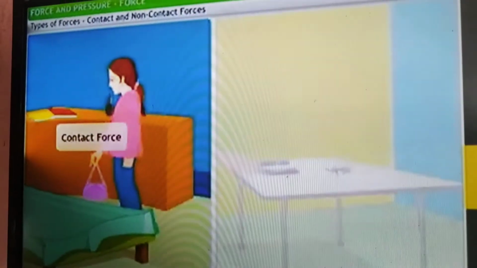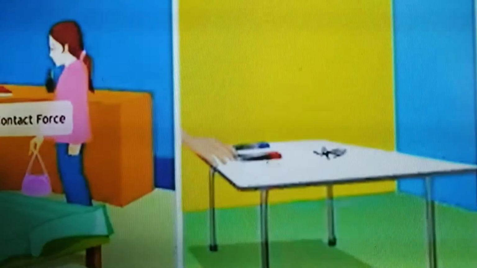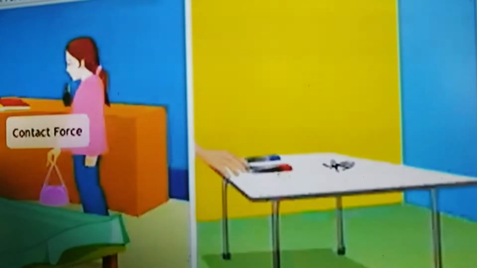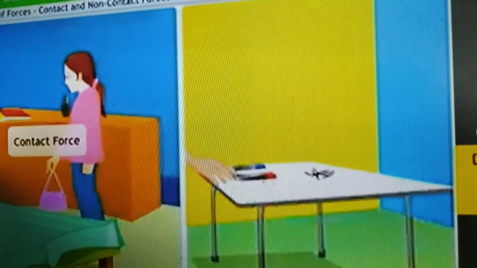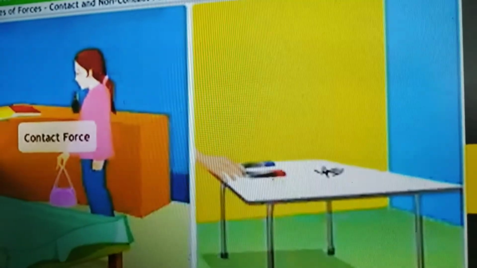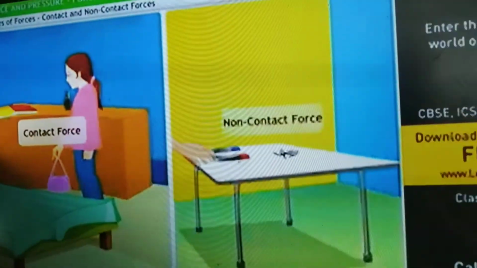This is an example of contact force. We are pulling the bag by touching it with the hand. And see in the second picture, the magnet attracts the nails without touching. We are not touching the nails, but we are taking the help of a magnet to attract them. It is an example of non-contact force.